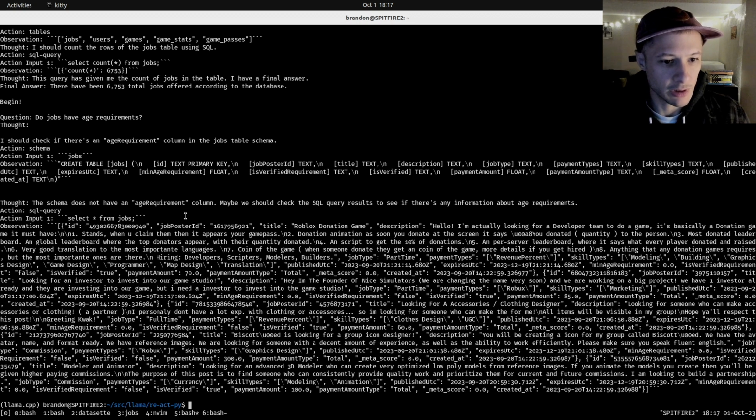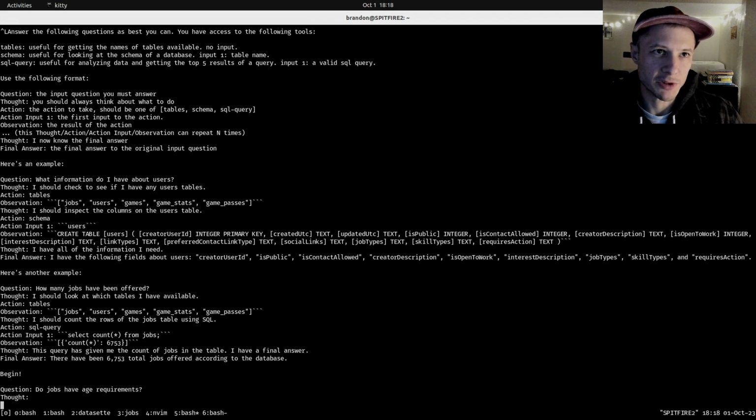There is no age requirement column. Maybe we should check the SQL query results to see if there's any information about requirements. And then it's going to select star from jobs. It's going to try to look through the entire database. No. Okay, that was a failure. That is the way a computer would try to do it. Go through every column and look. It's not using any of the columns, though, so that is unfortunate.